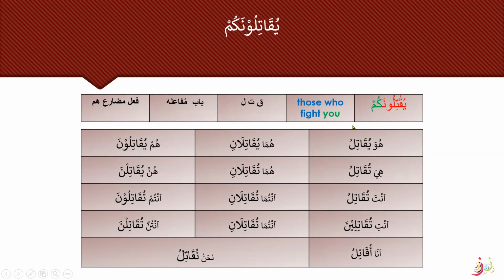Here, those who fight you. All right. So this is a Sarf Kabir chart. You can see here this word comes from the Fele Mudari of Qatala Yuqatilu. And Qatala Yuqatilu's big indication, or you can say the marker, is that it carries this alif in every letter. The first root letter is having this alif in the Fele Mudari. So, Huwa Yuqatilu, Huma Yuqatilani, Hum Yuqatiluna, and this is here.